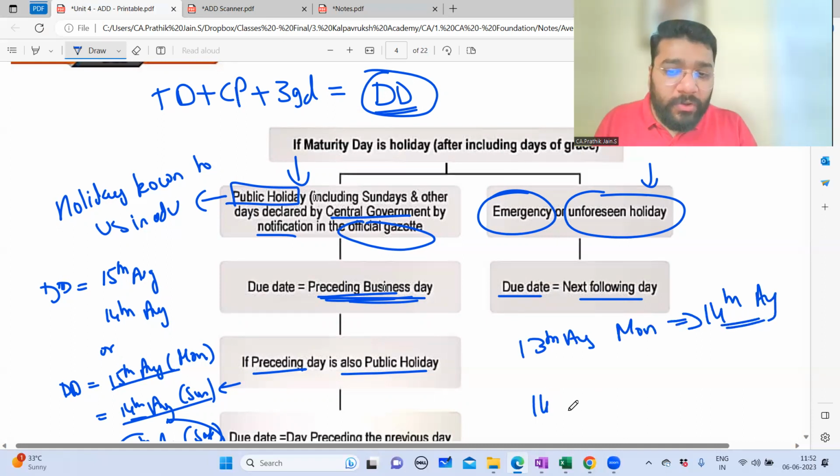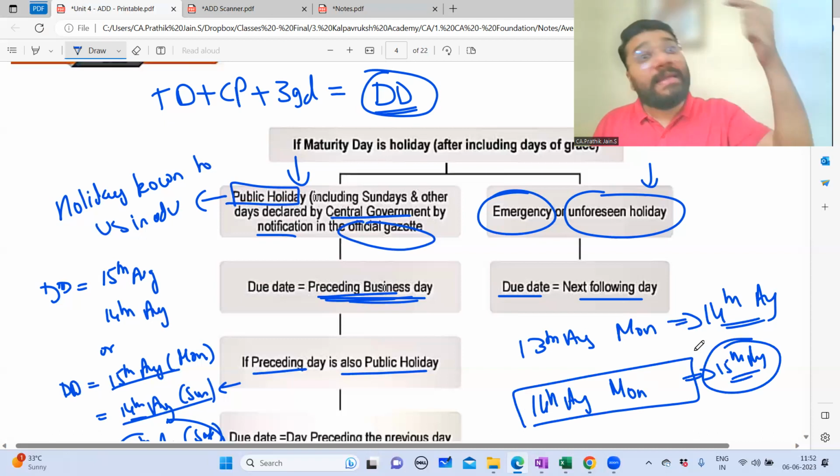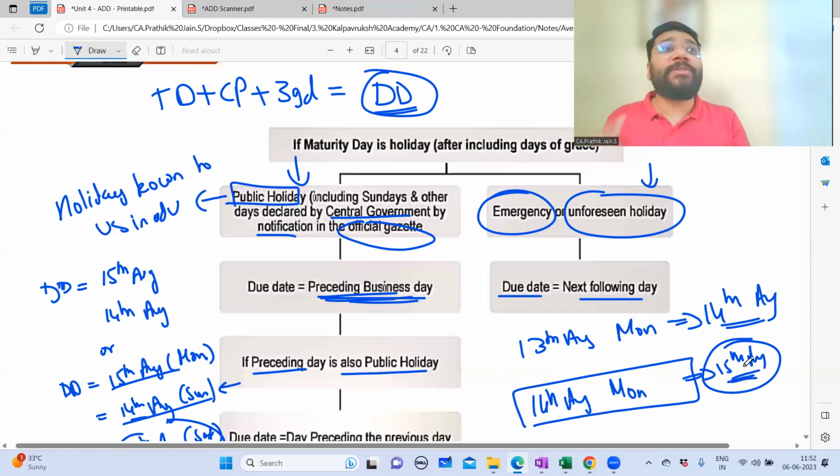Let's suppose 14th August was the due date and there is a sudden emergency bandh. So what will be the next day? You will try to make the payment on the next day. But the next day is a public holiday. Don't say 15th August means you'll go to the previous day. Then 14 to 15 will jump, 15 to 14 will jump. You'll keep on jumping like a monkey here and there. No. 14th, unforeseen holiday, you will jump to 15. 15 is a public holiday, so one day before. Like monkeys jumping up and down, back and forth. So you have to always be prudent. We'll go to the next day, which is 16.